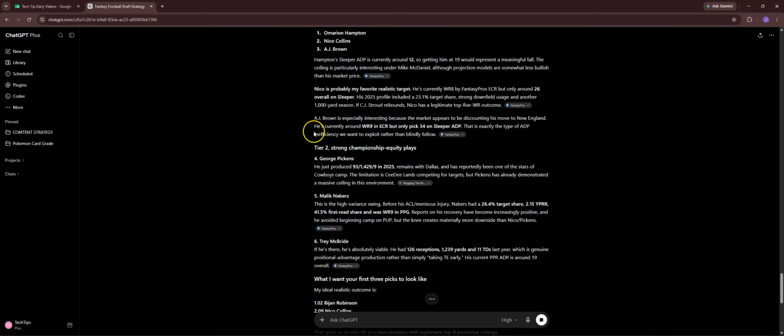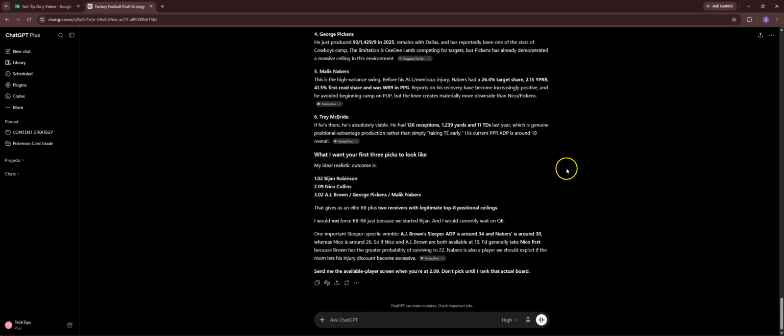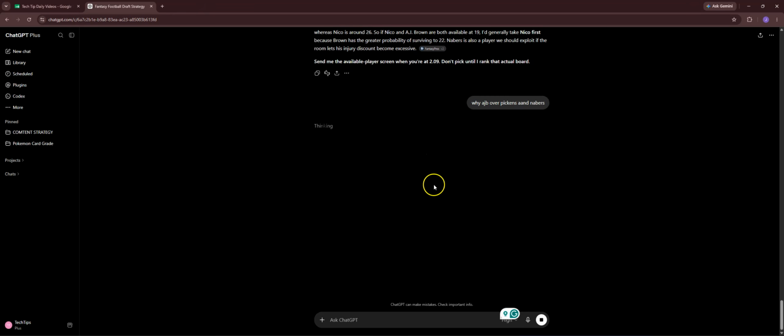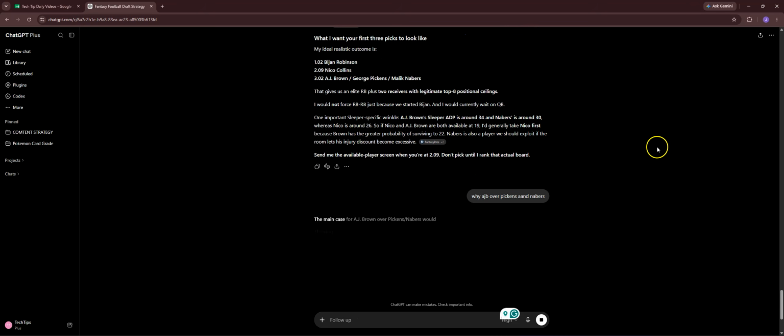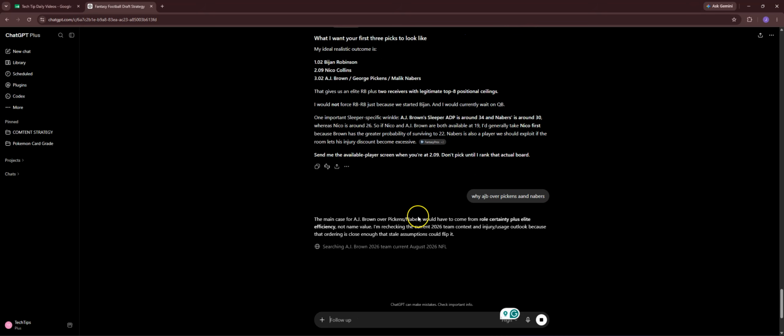They really seem to push this, but AJ Brown I really like, and it gives us ideas of what we should aim for, other types of tiers that we can go, and once again, it'll tell us initially where we should aim, obviously with our preference, and you can ask it questions, like for instance, why AJB over Pickens and Nabers, and it'll break down exactly why. So I'm not going to go into this any further. Like I said, you can just ask it questions and it'll dive into all of this for you. If you have skepticism, if you have a preference, tell it, ask it what it thinks, and it'll break down given all the stuff that's inputted into the prompt.